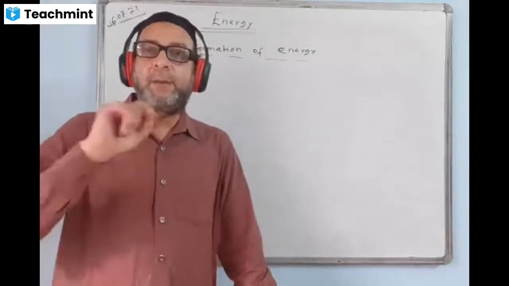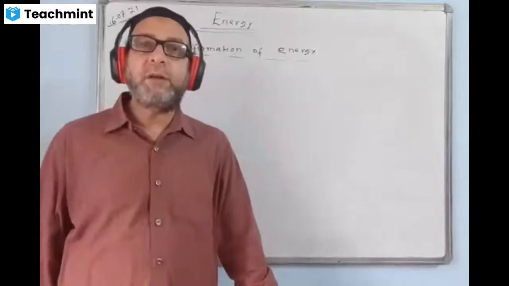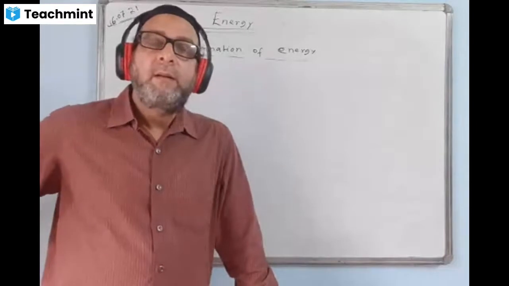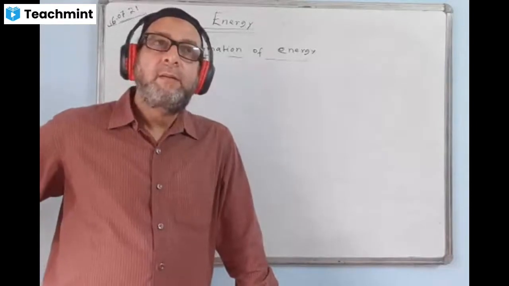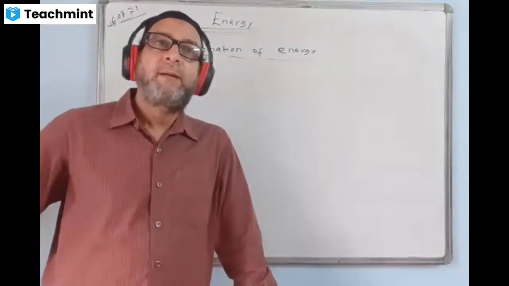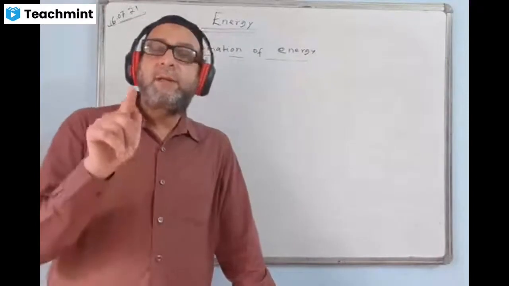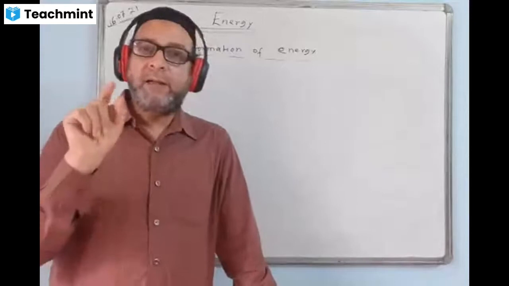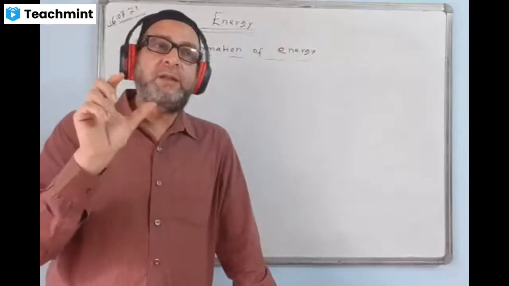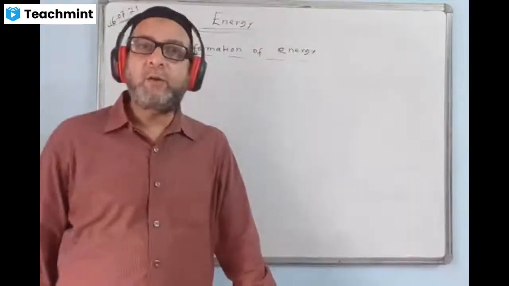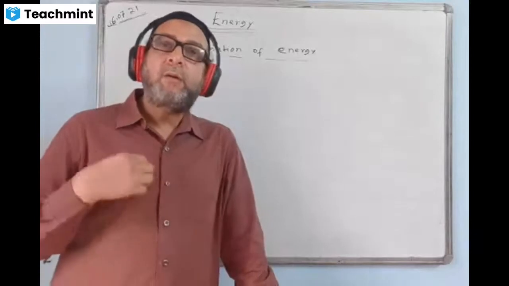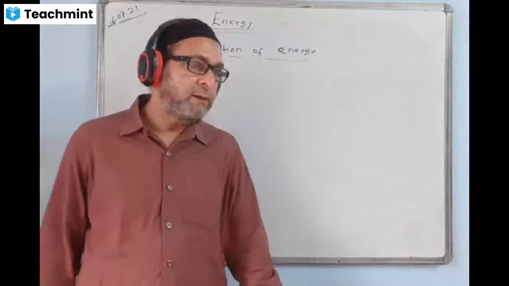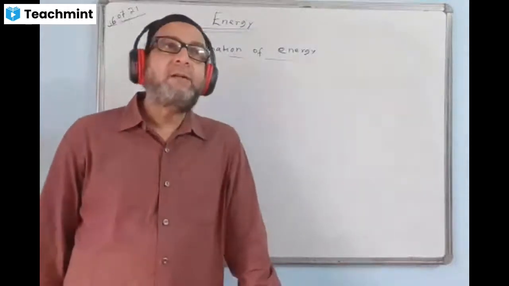Burning matchstick. What energy conversion takes place? Sir, mechanical to heat, light energy. See, your matchstick is made up of chemical. At the tip we have phosphorus, that is chemical. What do we get from a matchstick? Not light.